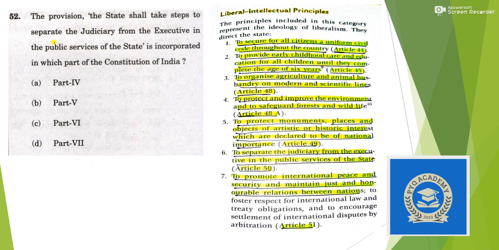So the first question is: the provision that the state shall take steps to separate the judiciary from the executive in the public services of the state is incorporated in which part of the Constitution? So you will find this separation of judiciary from executive in Article 50, and Article 50 comes in DPSP, which is Part 4 of the Indian Constitution. So the answer here is option A.